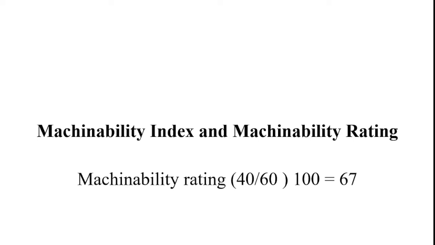For example, if I consider that the tool lasted for 60 minutes in one steel, and in another steel the identical tool lasted for 40 minutes, then this material would be given a machinability rating of 40 divided by 60. Usually I consider 60 minutes for machining, so I use 40 minutes as the tool lasting time and 60 minutes, multiplied by 100. From this we get the machinability rating as a percentage. So 67 is the machinability rating with respect to steel.